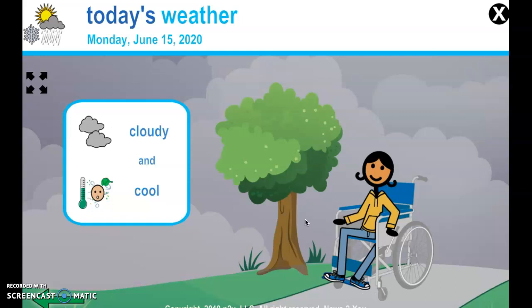I did see on the weather website that there is a chance of rain later, so if it does rain, you may want to have an umbrella and a raincoat and a rain hat so that you don't get wet if you go outside. But again, today is the first day of summer school. We're happy to be back, and if you have any questions, please reach out to Miss Hitchens or myself. We will gladly help in any way that we can.